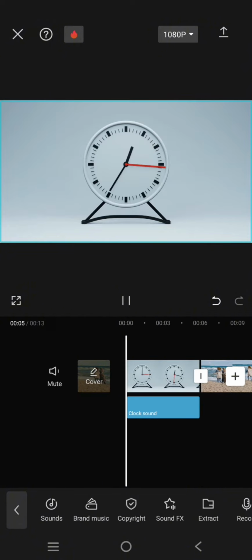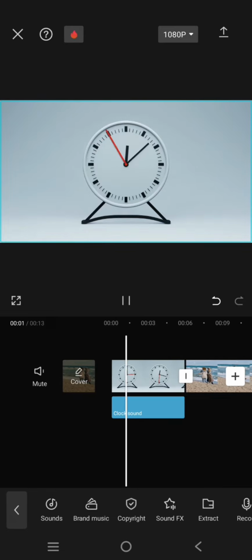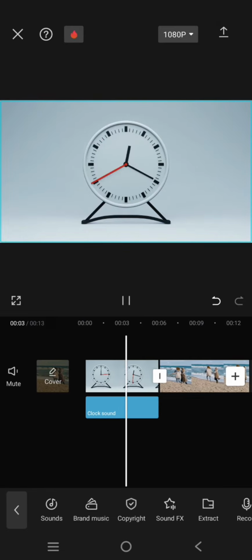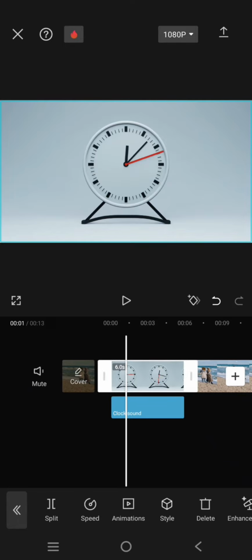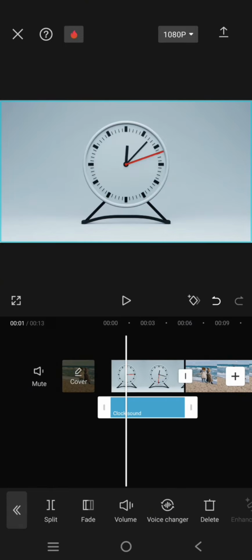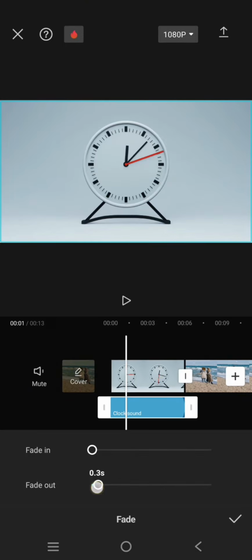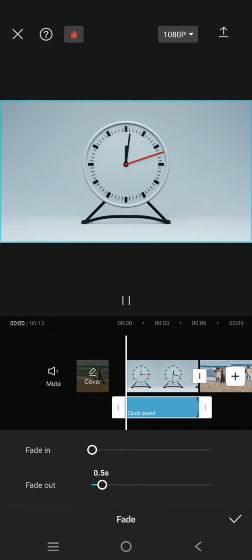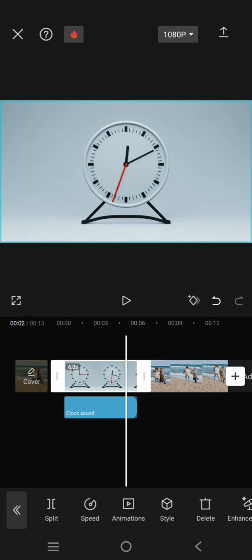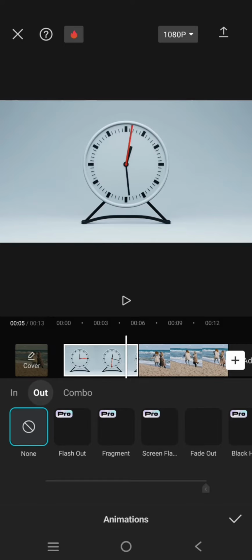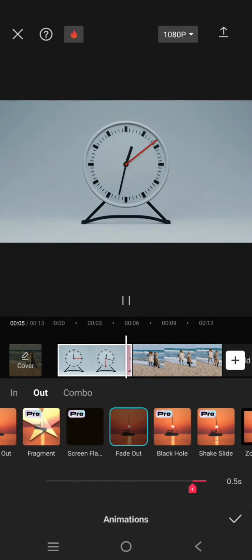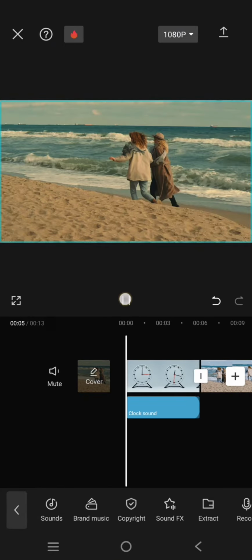like this. Let's see, let's hear it. Okay, so that's the sound, and you can also add some fade out if you want. I'm going to add some fade out around 0.5, and also in the video I'm going to add the same animation fade out around 0.5, and let's see the result.